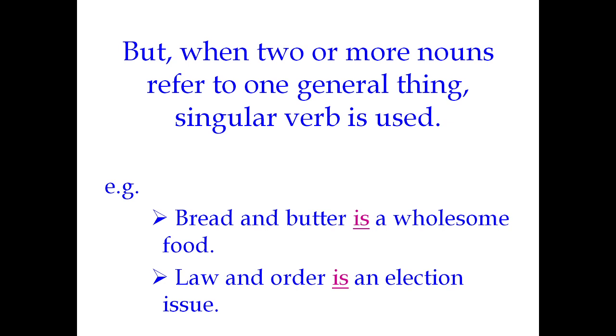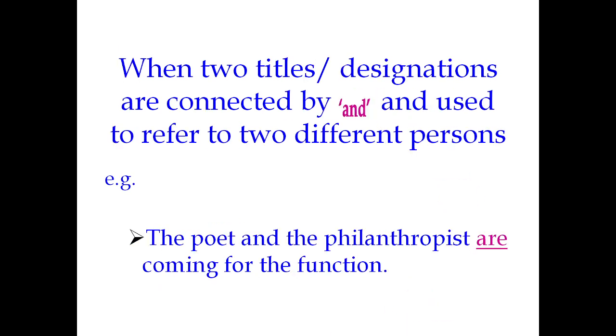Next rule, when two titles or designations are connected by and used to refer to two different persons, like the secretary and correspondent has come, the orator and statesman is dead.